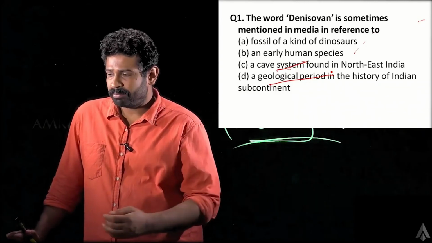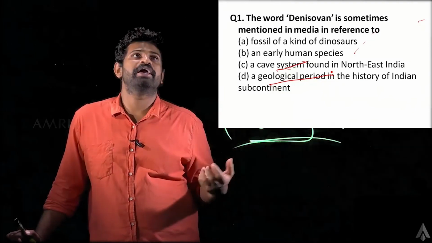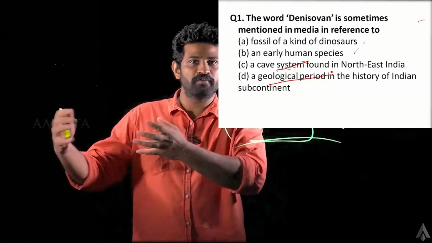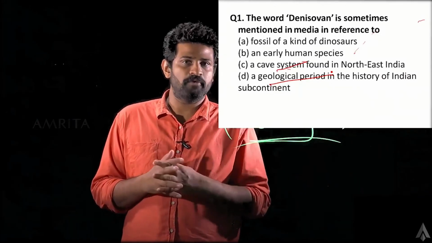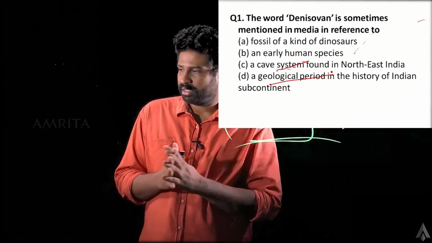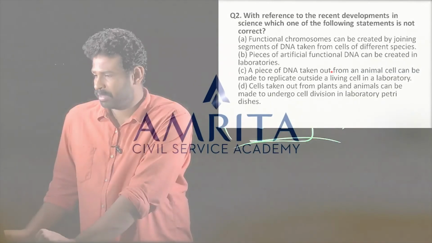But if you're not able to think at these root levels, or if you're not able to deduce that Denisovan should mean someone, then I think it would be really difficult for you to arrive at the right answer here. So, first question, the answer would be B.